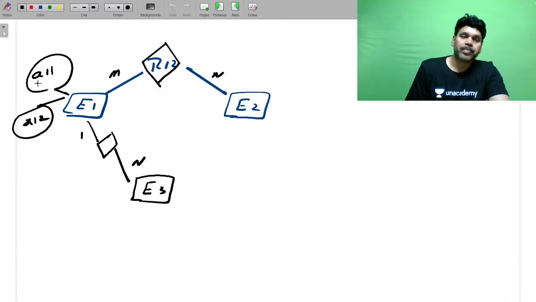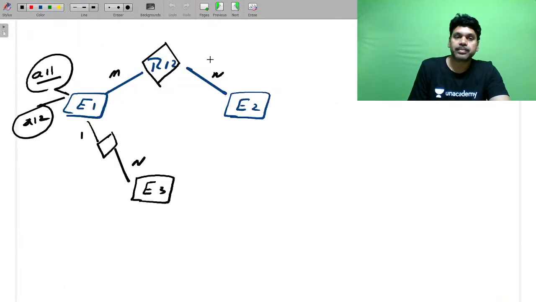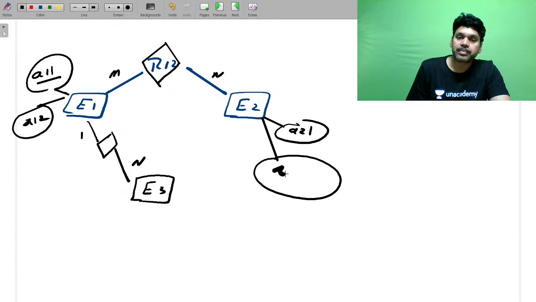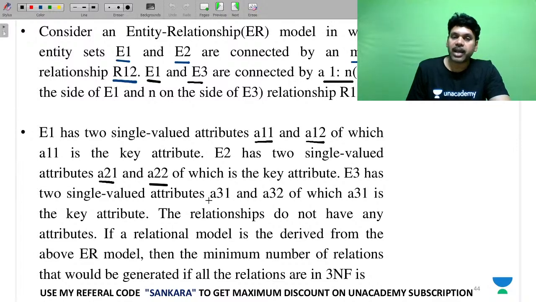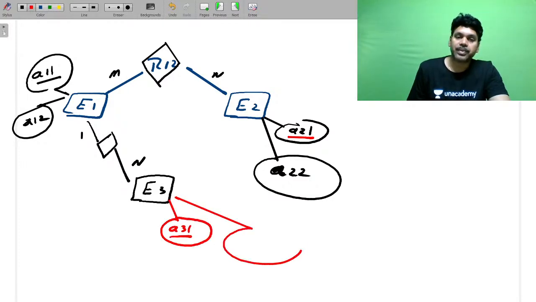A11 is the key. Now let us come to E2. E2 has A21, A22, of which the key attribute is A21. Now E3 has A31, A32. So this is the key.